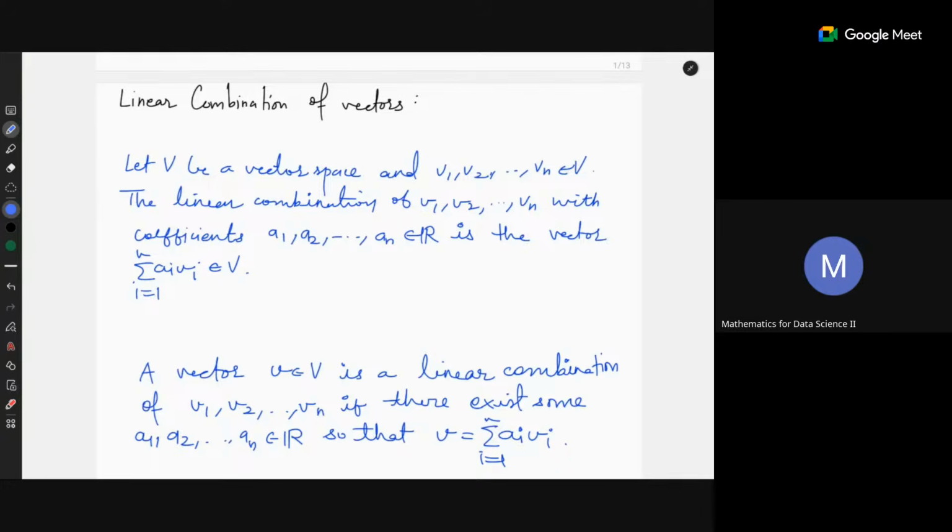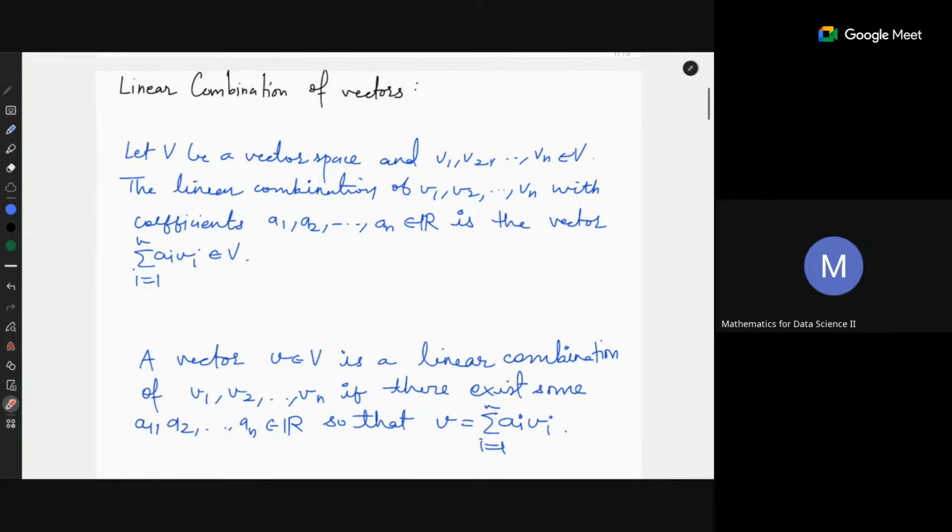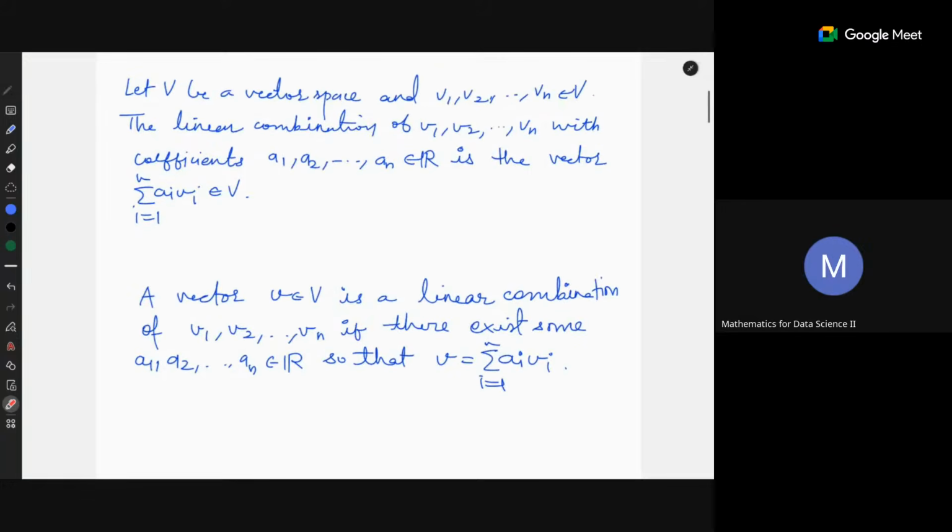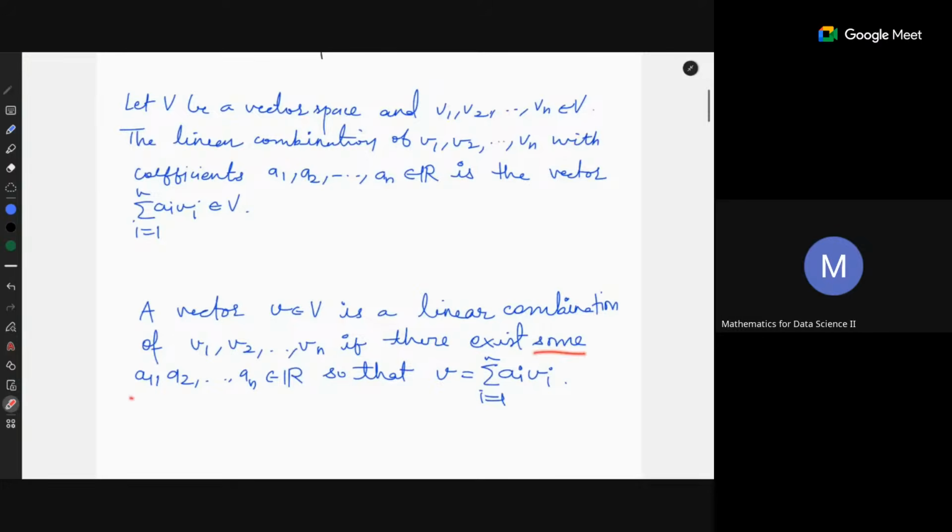Suppose you have a vector space and you have a set of n vectors in your vector space. A linear combination of these vectors with coefficients a1 to an is a vector of this type. You multiply the scalars with the vectors and then you add them. That's called the linear combination. And further, you say a vector V in the vector space is a linear combination of a given set of vectors v1 to vn if there exist some scalars so that you can write V as a linear combination of those n vectors. So this is called the linear combination.